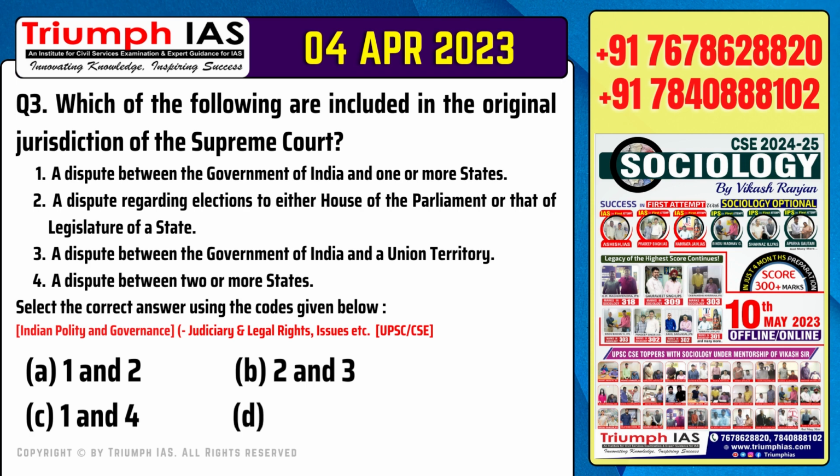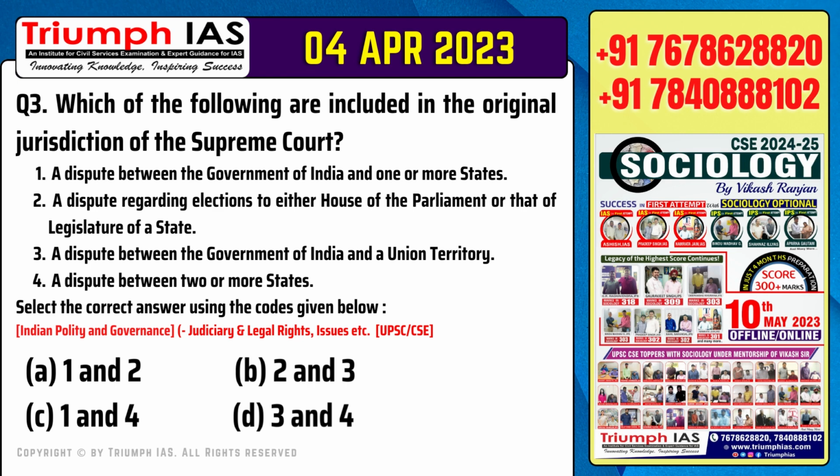Number 1. A dispute between the Government of India and one or more states. Number 2. A dispute regarding elections to either House of the Parliament or that of Legislature of a state. Number 3. A dispute between the Government of India and a Union Territory. Number 4. A dispute between two or more states. Select the correct answer using the codes given below.